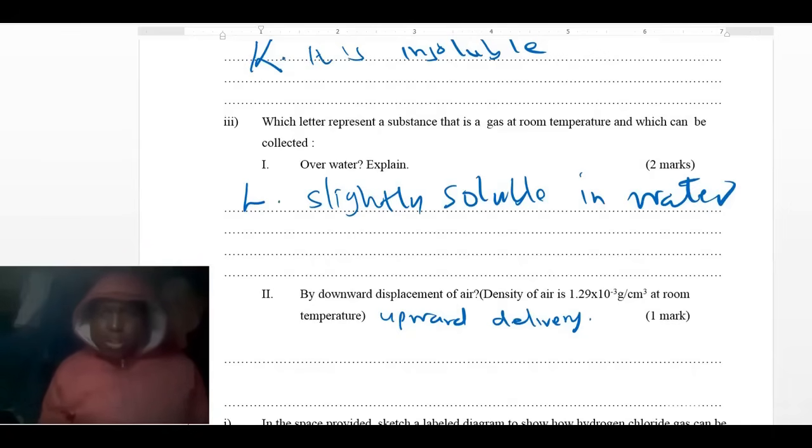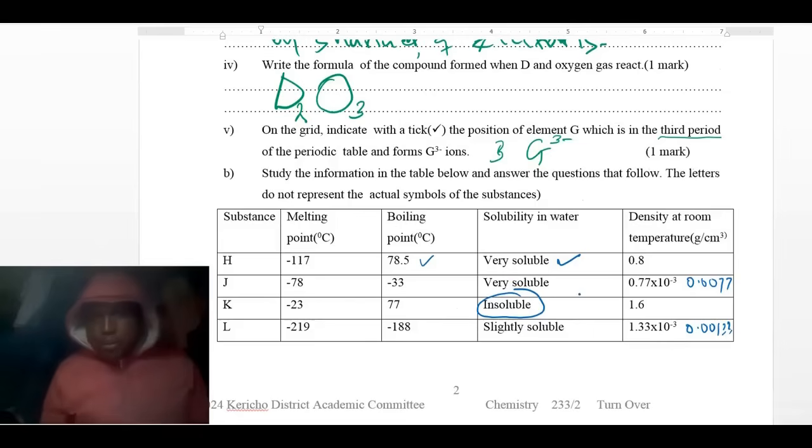So let's go to the table and check which gas is there and is lighter than air. We have been given the density of air as this. So you analyze the density of air is 0.00129. So we go back to this one and check which one is less dense than that. So you can see L is 0.013 and that of air was 0.012. So this one is somehow denser. It is denser than air.